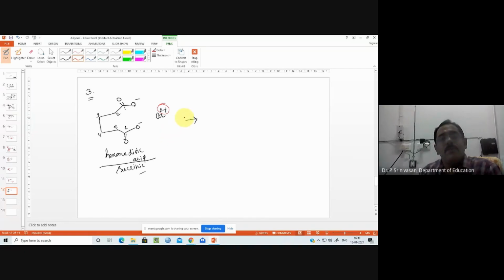So you just have to heat it. This will be formed. So what is the name for this? This is a cyclic compound and therefore cyclo will be there. And what do you call this group?